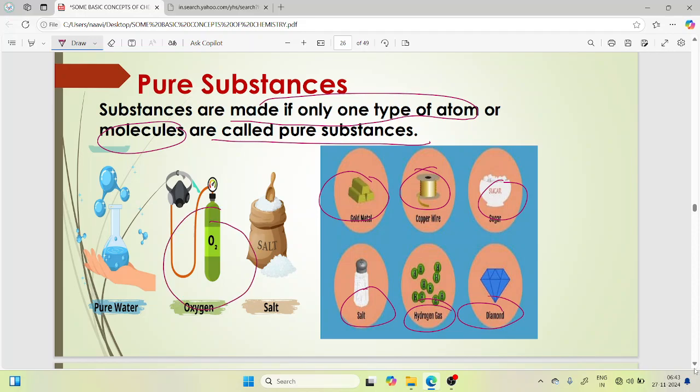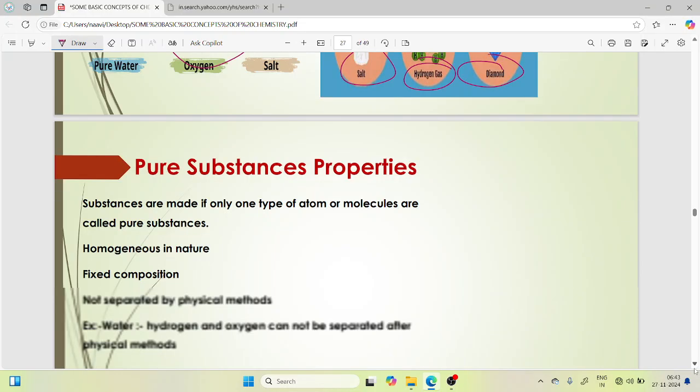This oxygen cylinder consists of only one type of atom, which is oxygen. Gold metal consists of only one type of atom, which is gold. That is called a pure substance.